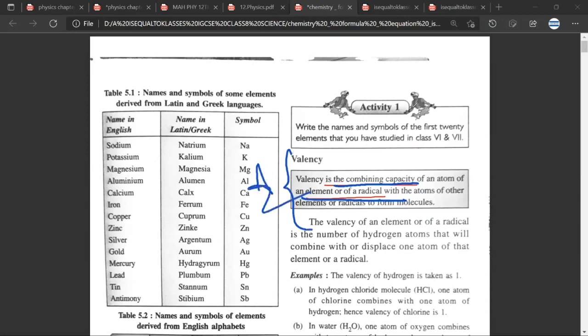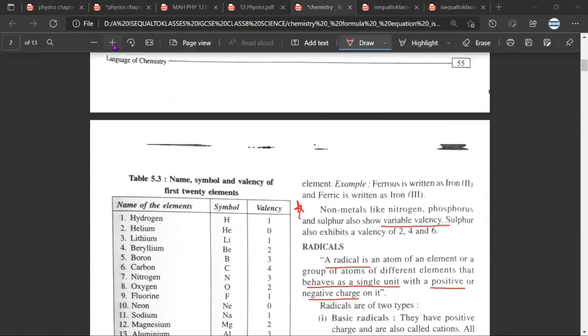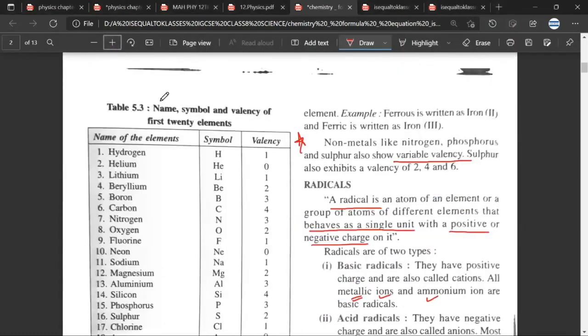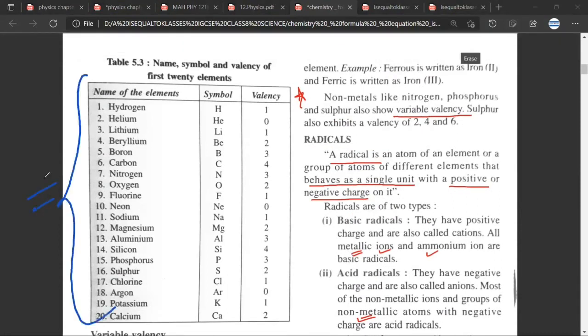What does combining capacity mean? Let us try to understand what is the combining capacity, because naming the formula will start once we understand the concept of valency. Initially we'll focus on just the formulas of these first 20 elements. Is it okay? Yes, sir. So let us take a very simple example. Again, the simplest examples are usually of sodium. So the electronic configuration is 2, 8, 1.